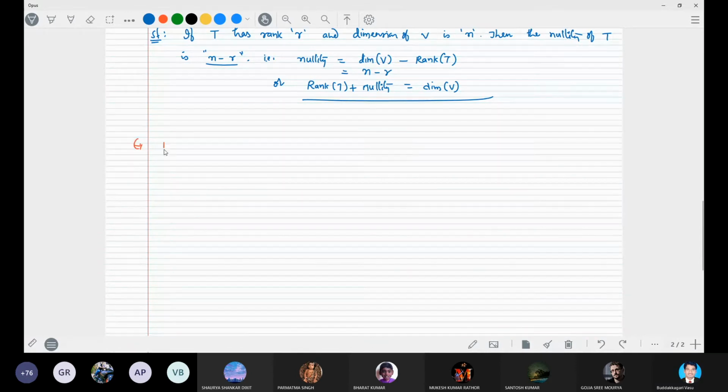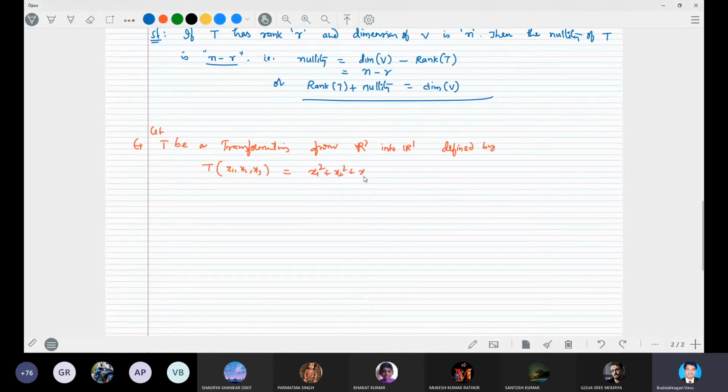Let T be a transformation from R3 to R1, defined by T of (x1, x2, x3) is equal to x1 square plus x2 square plus x3 square.